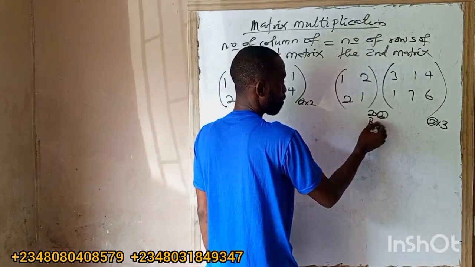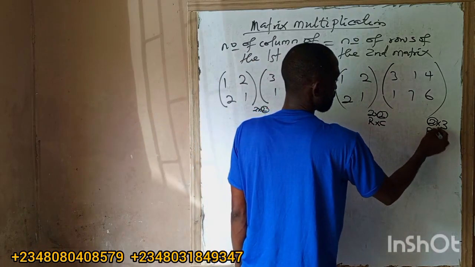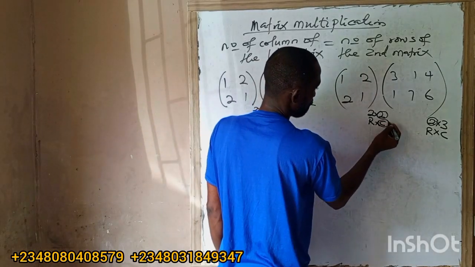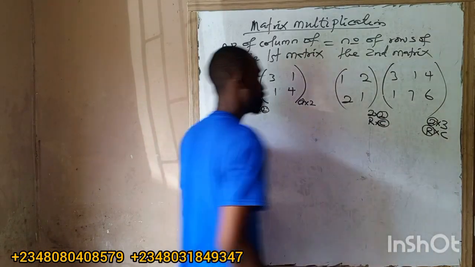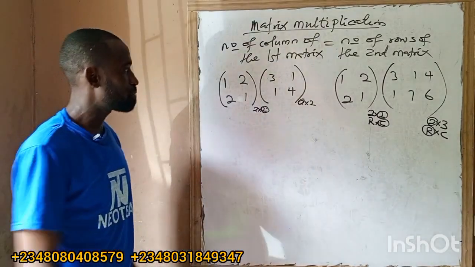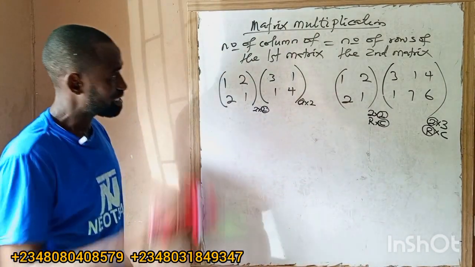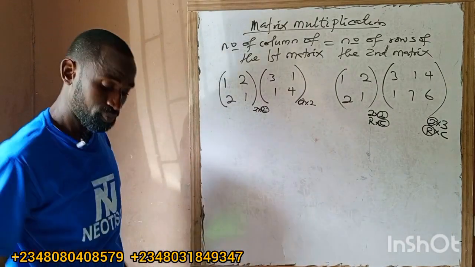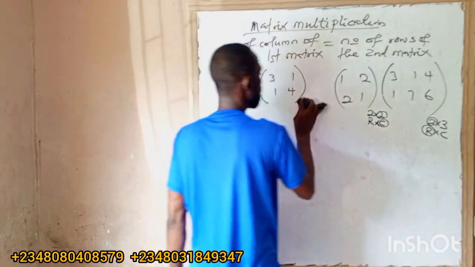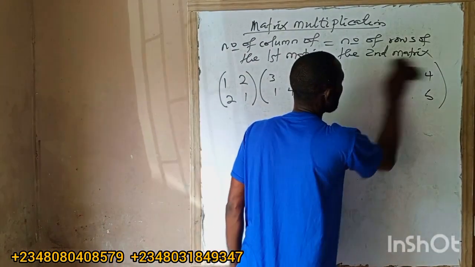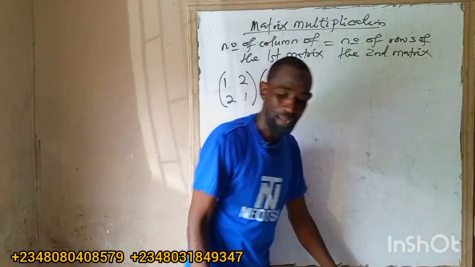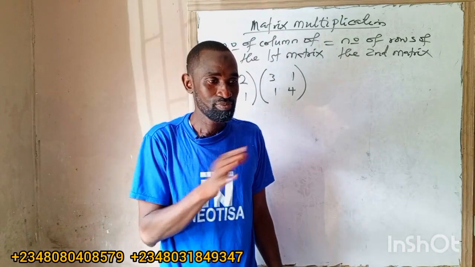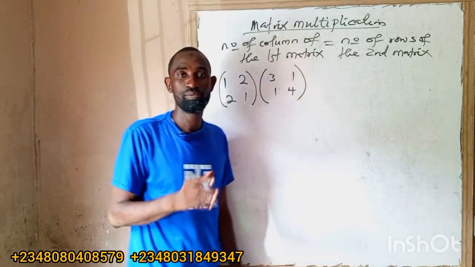So the first one is always row, second one is column. Look at this. Number of columns of the first one must equal number of rows of the second matrix. If that is the case, we can multiply. Okay? So that's the first thing that you must know. Before you can multiply matrix, we have rules which I've written out for you. Then here, how do we now multiply? Be very, very careful in this place. Matrix multiplication, you have to be very, very careful. Are you with me now? It is technical but simple. Believe me, it's simple.